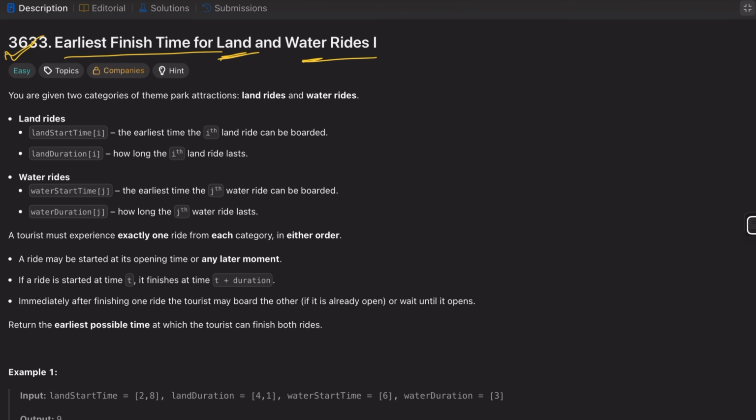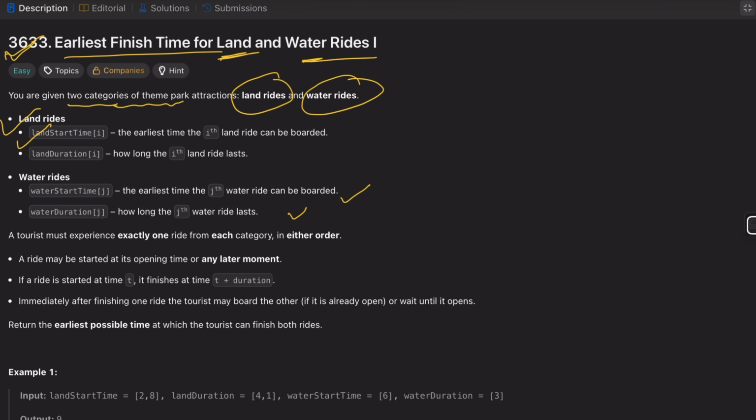The very first thing it says is that we are given two categories of theme park rides, land rides and water rides. In the land rides we have the start time and the duration. The start time is the earliest time the ith land ride can be boarded, and the duration is how long the ith land ride lasts. Similarly, we have the water start time and the water duration, how long the water ride lasts.